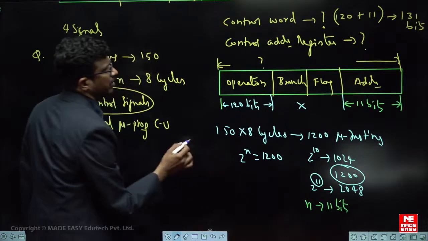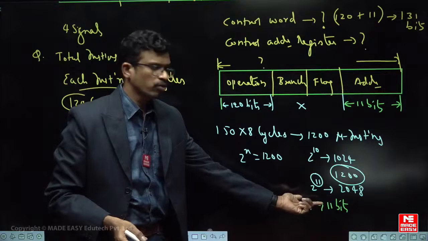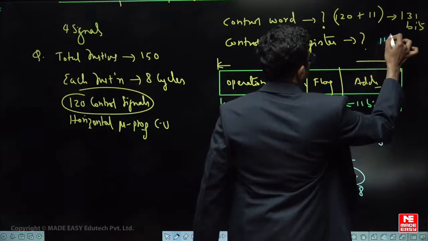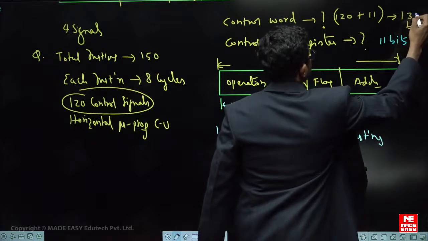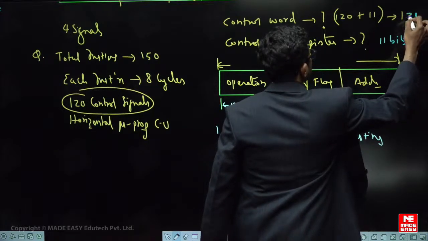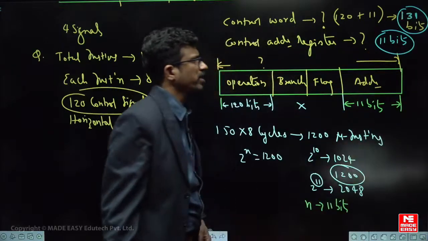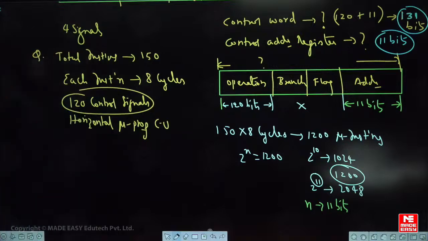The second question is, what is the control address register? Same as MAR, the control address register will hold the address of the control memory. So it is simply 11 bits. So these are the answers: 131 bits, and this one is 11 bits. I hope you are able to understand this. Got it? Right. So like this you will get questions in the control unit.